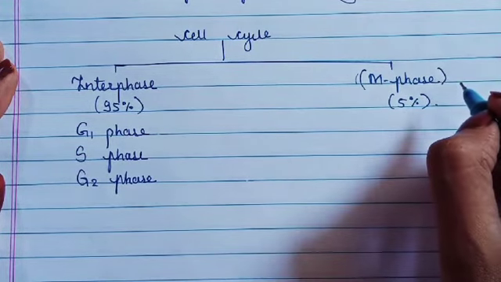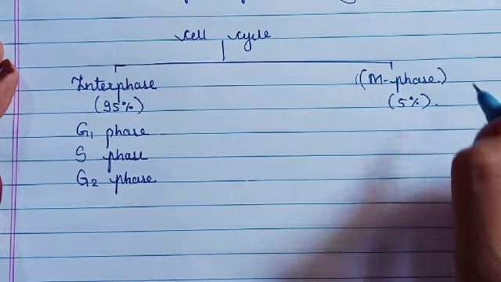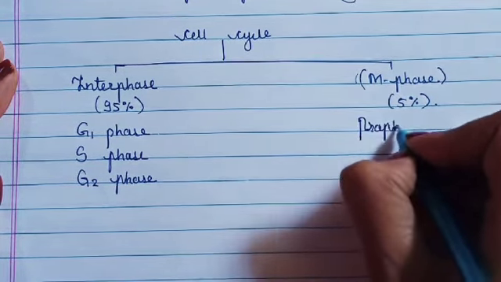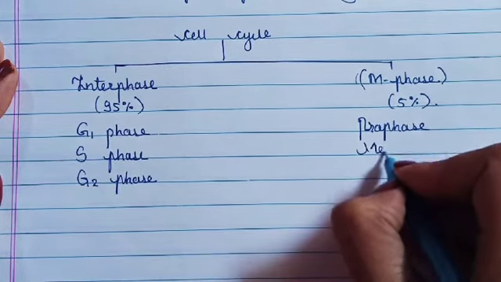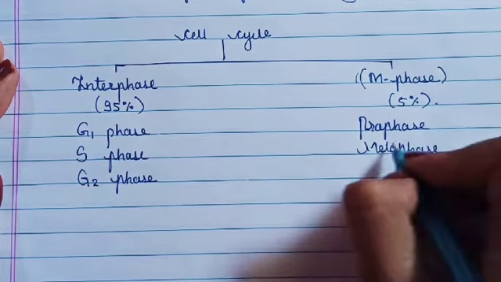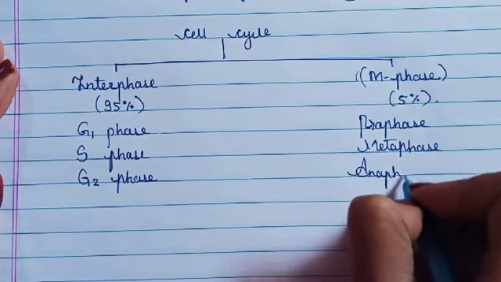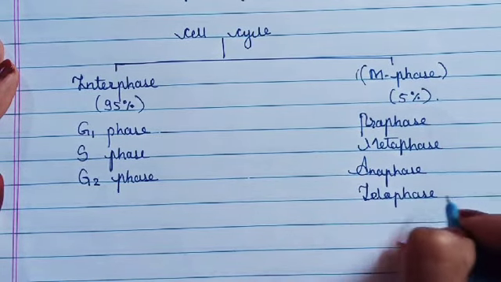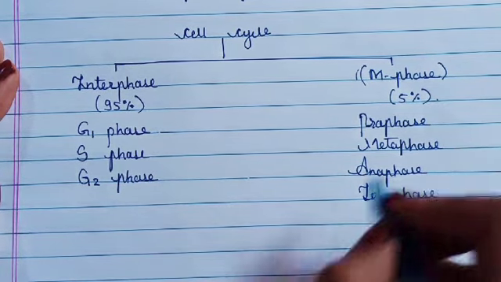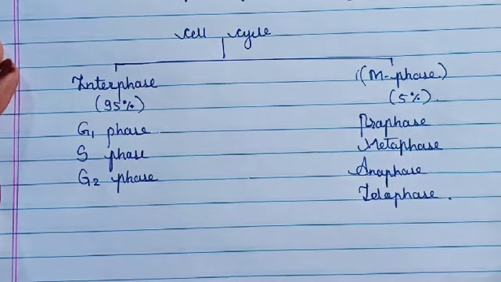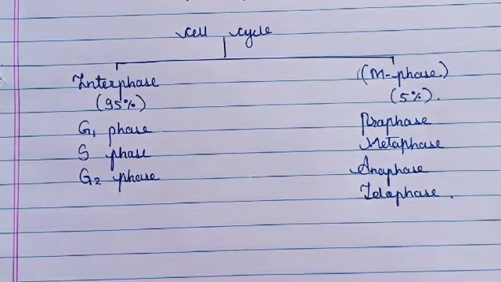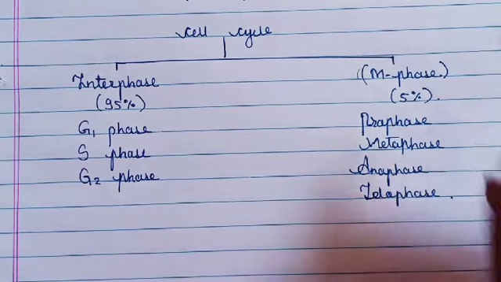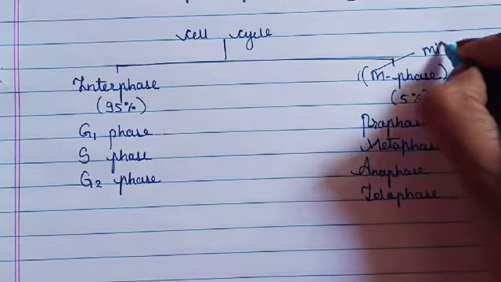M phase is the mitotic phase. It consists of prophase, metaphase, anaphase, telophase. M phase consists of prophase, metaphase, anaphase and telophase. These are the most important phases required for cell division. Now diagrammatically we are going to see about this interphase and M phase, that is the mitotic phase. M phase is also known as the mitotic phase.